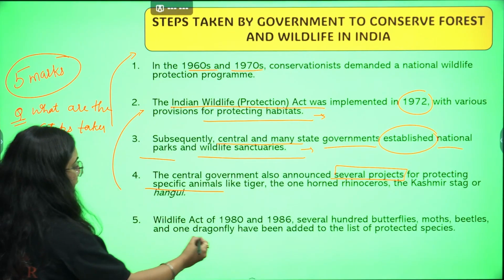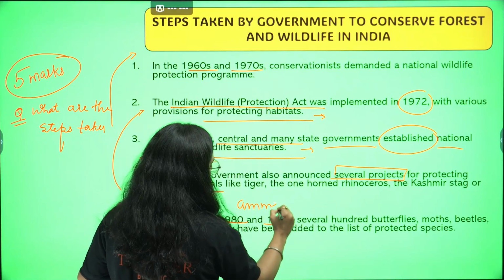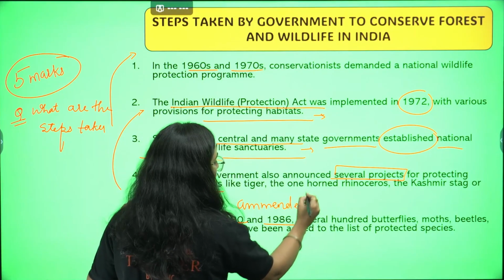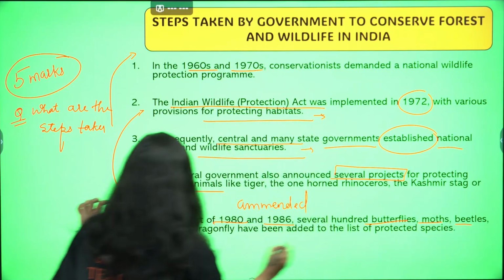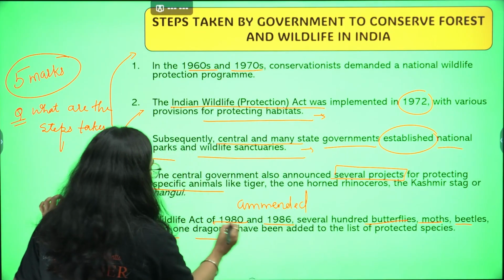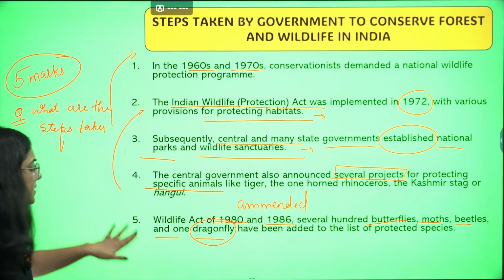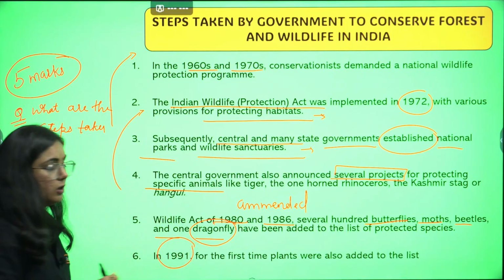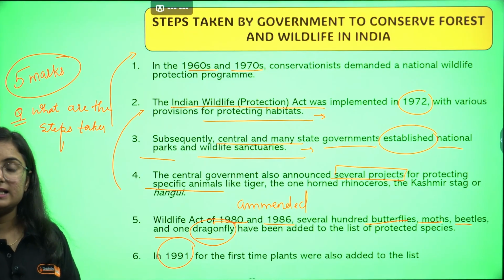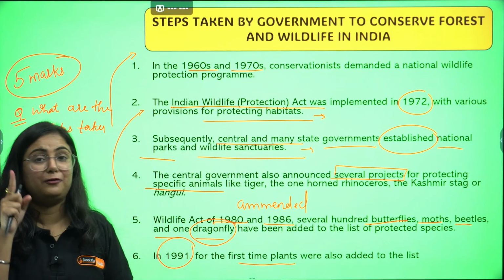So by the time of 1980 and 1986, they have amended the act. What they have done? They have amended the act, and several hundred butterflies, moths, beetles, and one dragonfly have been added to the list of protected species. And very interesting, by the year 1991 we have added one more thing, that was plant, and this was done for the very first time.